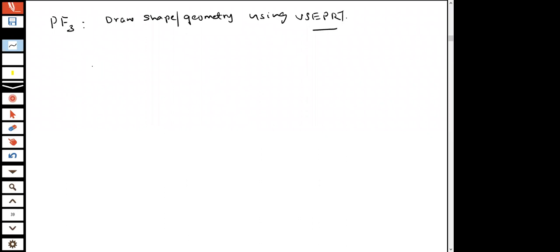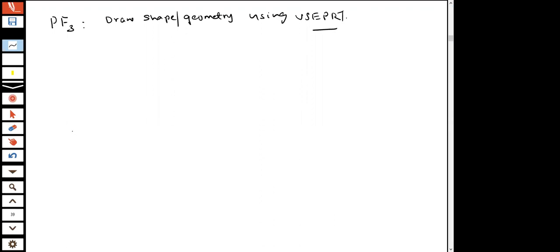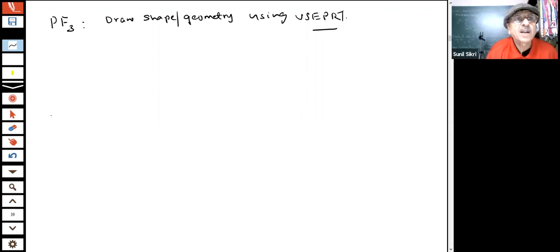What is the geometry of PF3? If I have to draw it for the exam, how will I do it using valence shell electron pair repulsion? What is your answer?